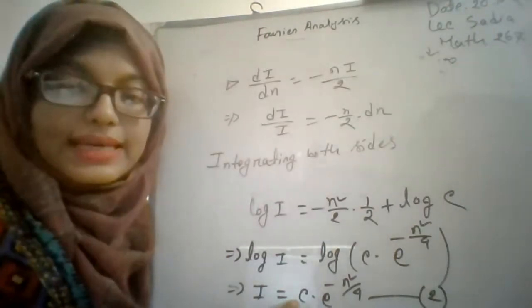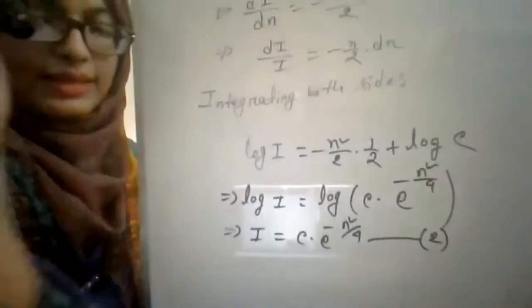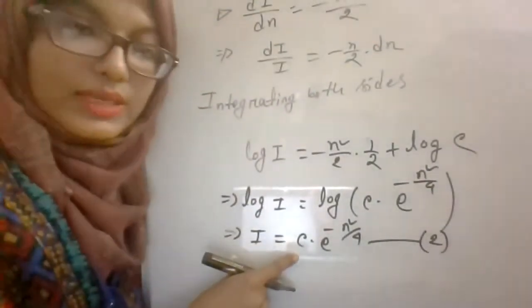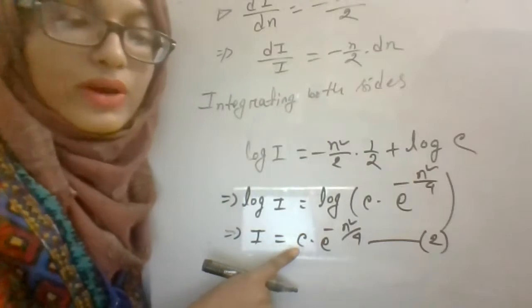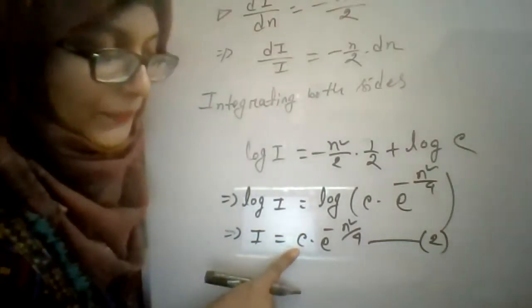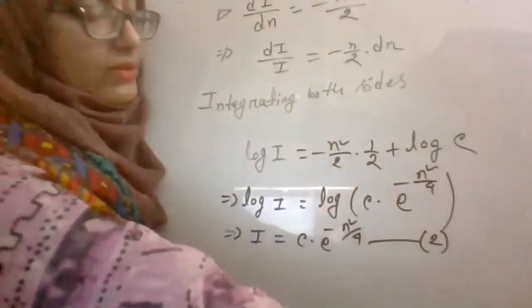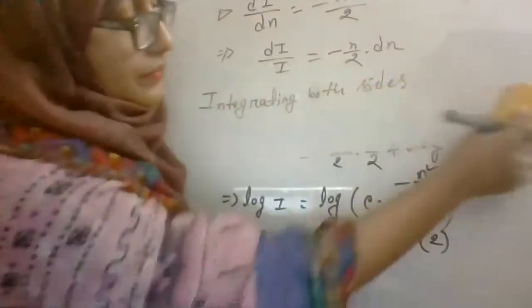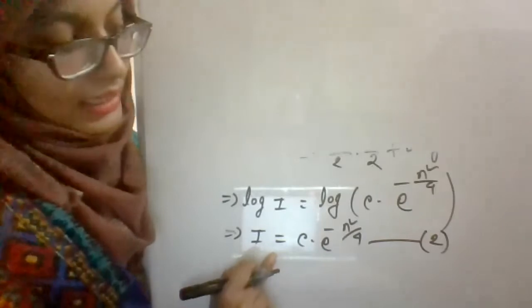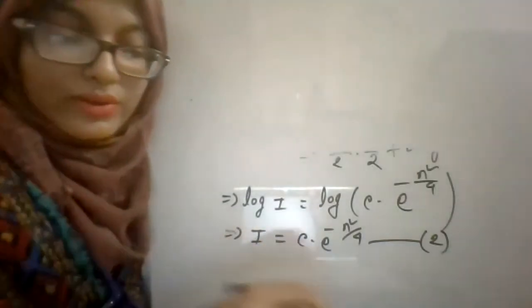But here c is an arbitrary constant. So you have to find the value of this arbitrary constant c. So how can we find the value of the arbitrary constant c? Here, if you say that n is equal to 0, what is this?